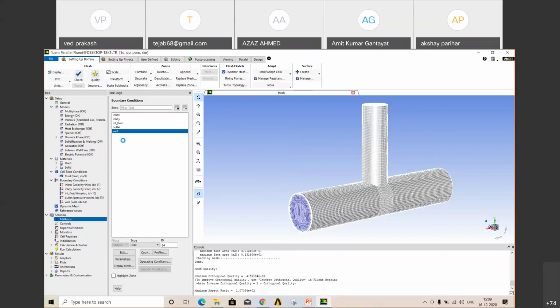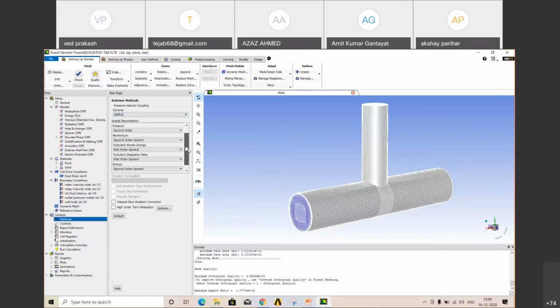Go to methods. By default, simple method is okay. Okay, second order. If you have a doubt like why we are using simple method only, you go to help, you check according to your problem which type of method you should use. Okay, then in monitor, go to residual.